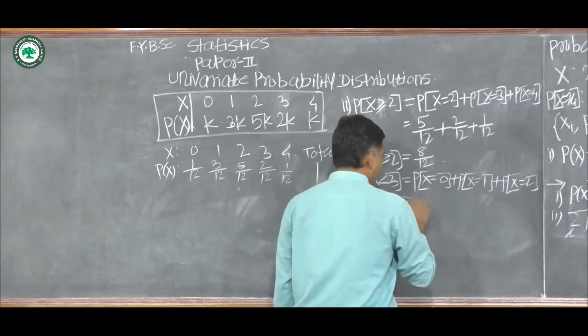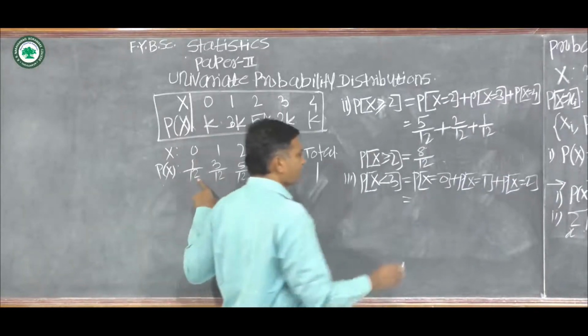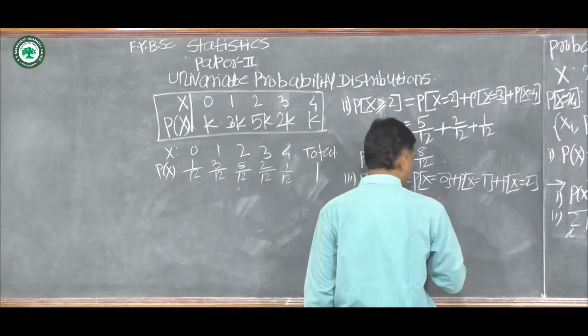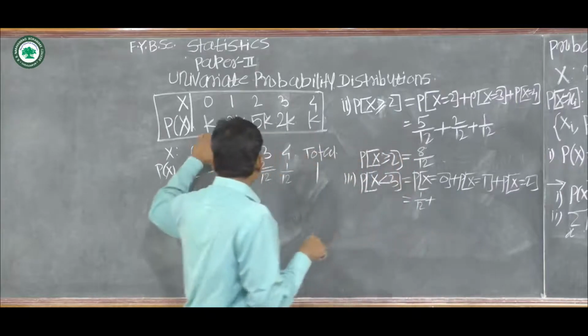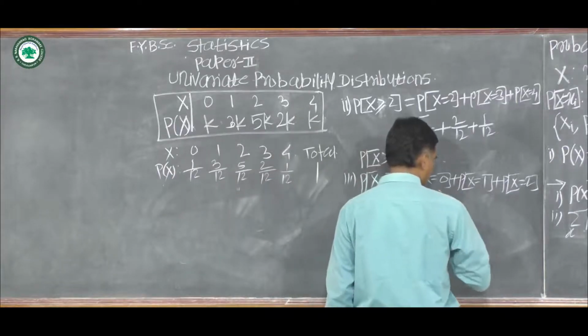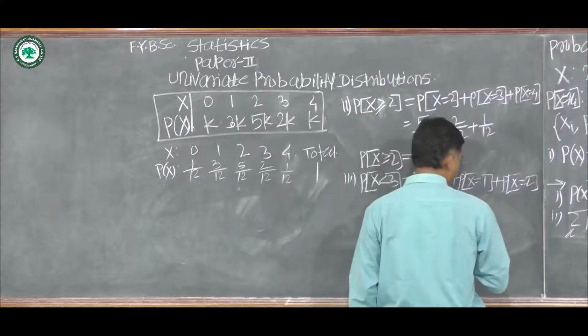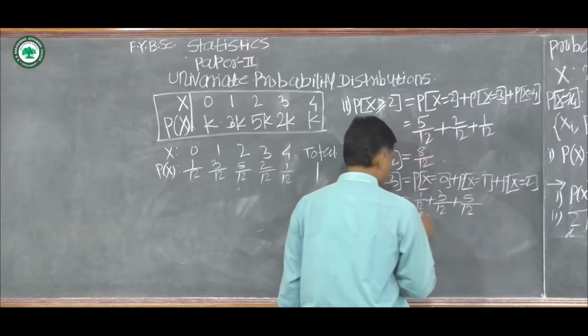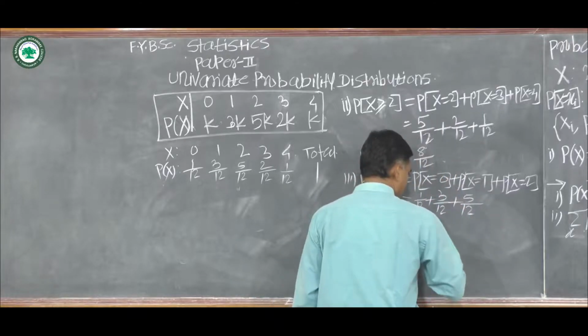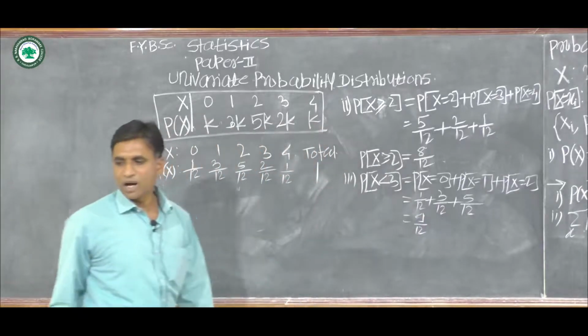Then at x equal to 0, probability is 1 by 12, plus at x equal to 1, probability is 3 by 12, plus at x equal to 2, probability is 5 upon 12, which is equal to 9 by 12, the required probability.